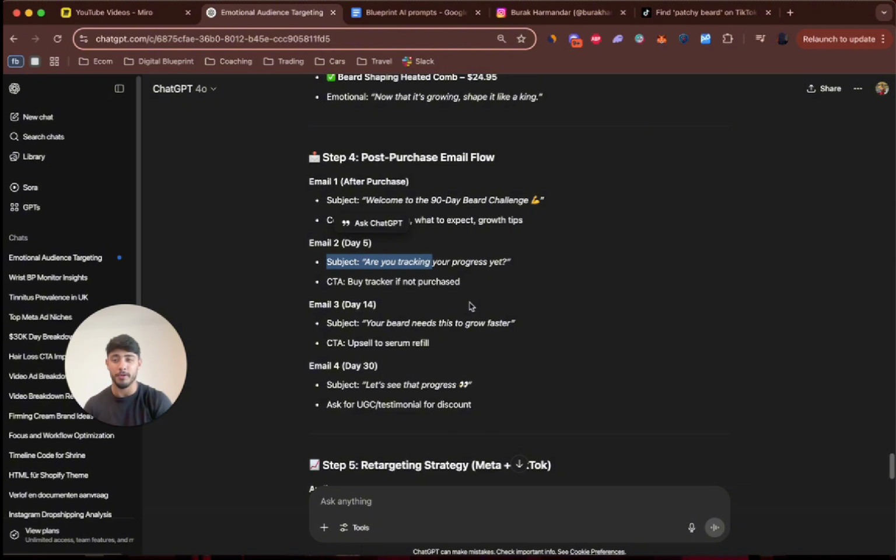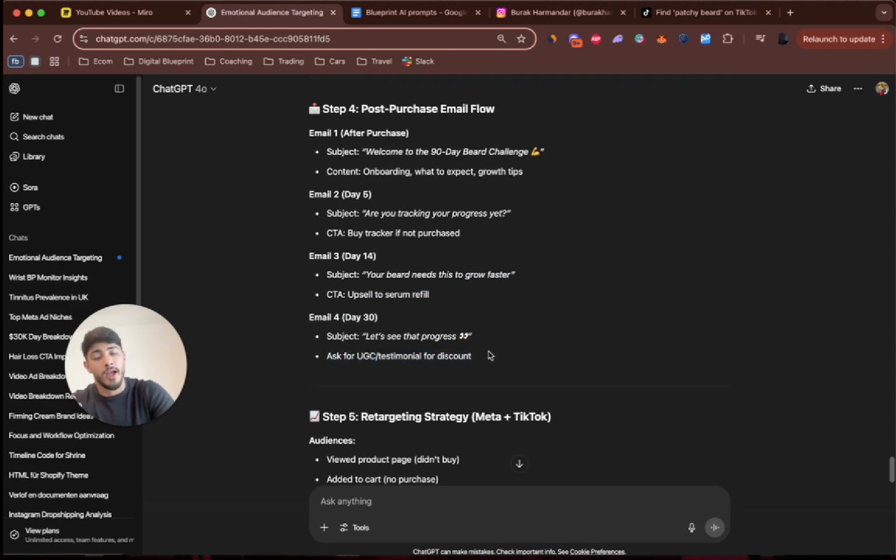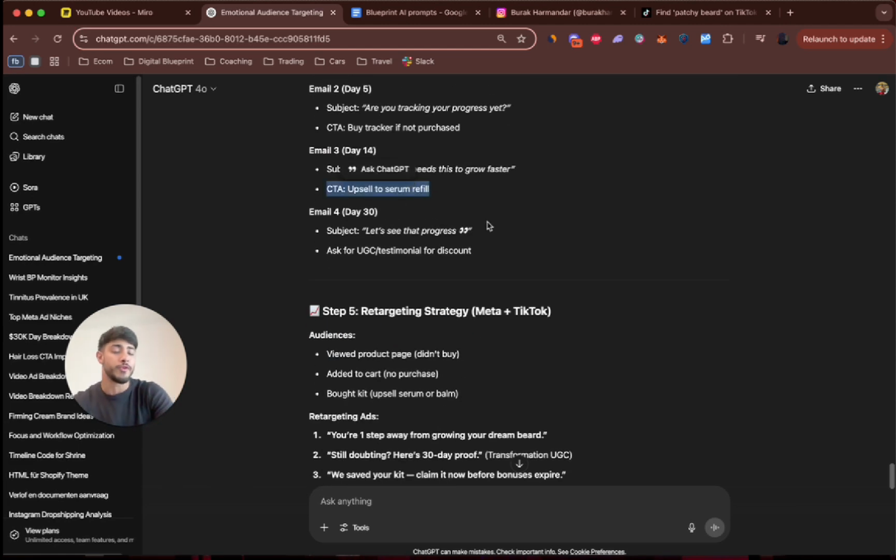That's going to keep using the product, keep tracking the product. And what's going to happen? They're going to run out of the product. They're going to have to get the refill. They're going to make you more money. Do you understand it? Anyways, here again, upsell the serum to refill, exactly what I said. And then here, let's see that progress. And then you ask for testimonials and you give them a discount on the serum refill maybe, or on a new pack or on something new.